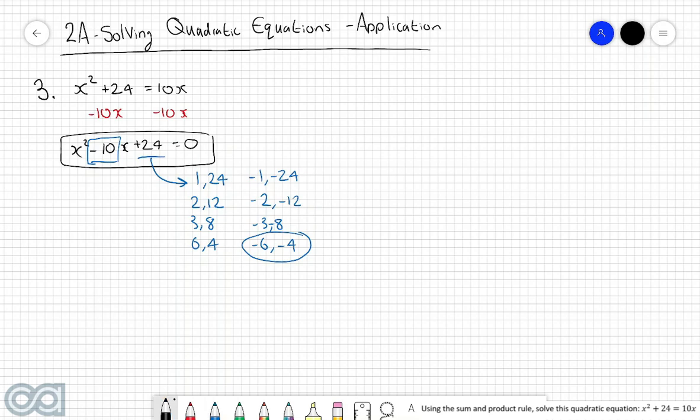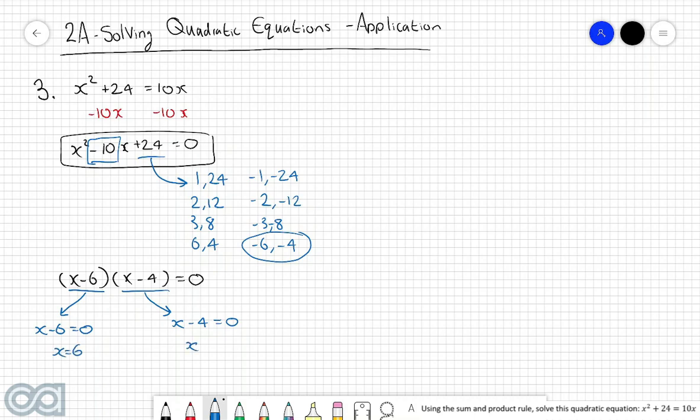So that means that negative 6 and negative 4 are the two numbers we want to work with. Therefore, we can now factorize this quadratic into (x - 6)(x - 4) = 0. By the null factor law, because we have this thing multiplied by this thing equal to 0, either this thing has to equal 0 or this thing has to equal 0. So x minus 6 must equal 0 or x minus 4 must equal 0. Solving both for x, we get x = 6 and x = 4. Therefore, our solutions are x = 4 and x = 6.